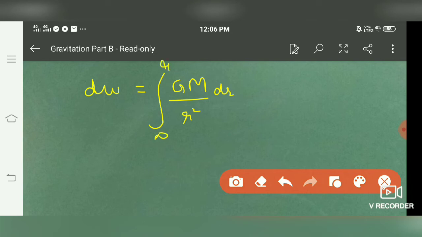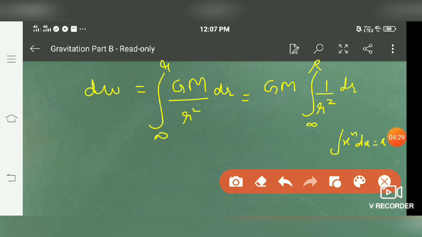Limit infinity to r. Capital G is constant, capital M is constant, mass is not going to be changed, G is not going to be changed, only r is changing over here. So by integrating it, as we know, integral of x raised to power n dx is equal to x raised to power n plus 1 upon n plus 1. If we take this r square in the denominator, it will get converted to r raised to power minus 2.